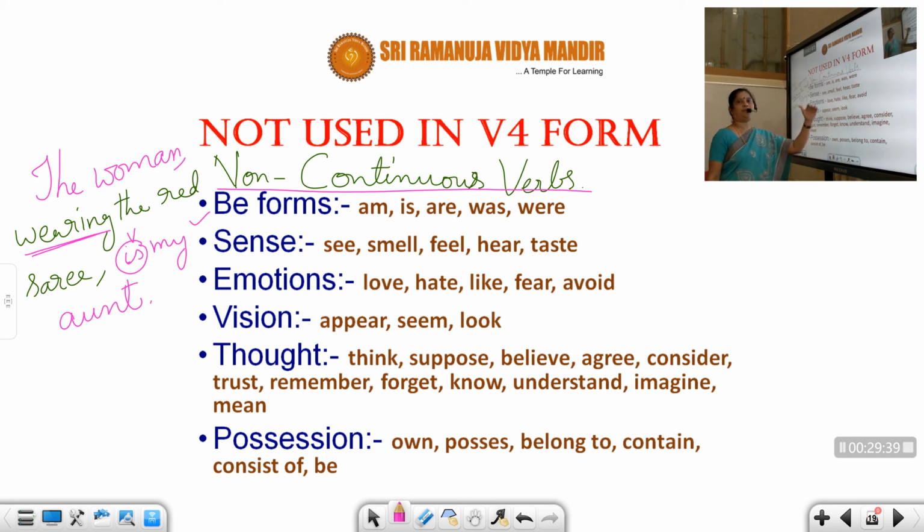Vision, appear, seem, look. These are also. You can understand, no? Any sense. Anything which is relating to sense. Think, suppose, believe, agree, consider, trust, remember, forget, know, understand. Mostly people will say, I am understanding you. I understand you. I can imagine. I am imagining. No, I imagine. Mean. Own, possess, belong to, contain, consist, be. Don't say I am being. I am ready. Don't use be. Okay. So these are words. Just look into the words carefully. These words will never have a continuous form.